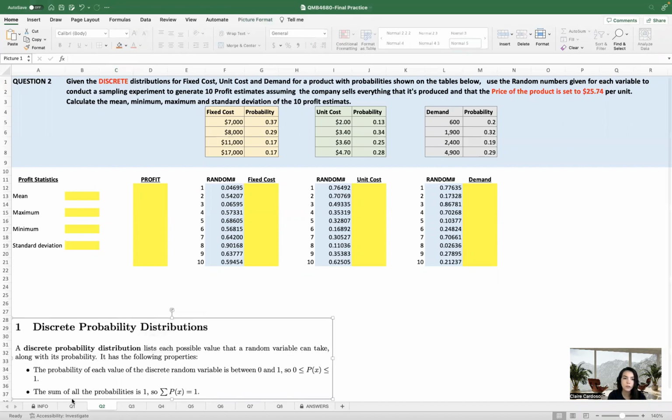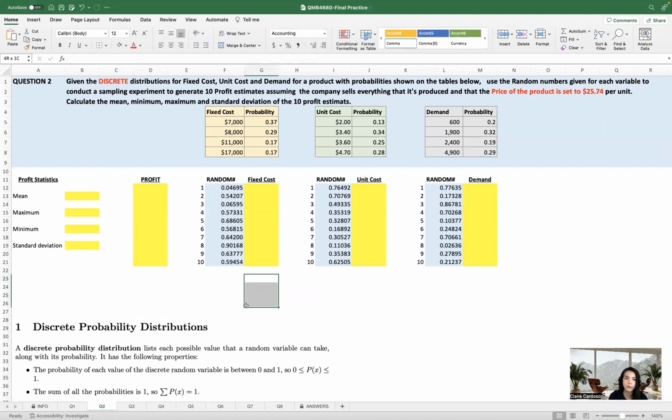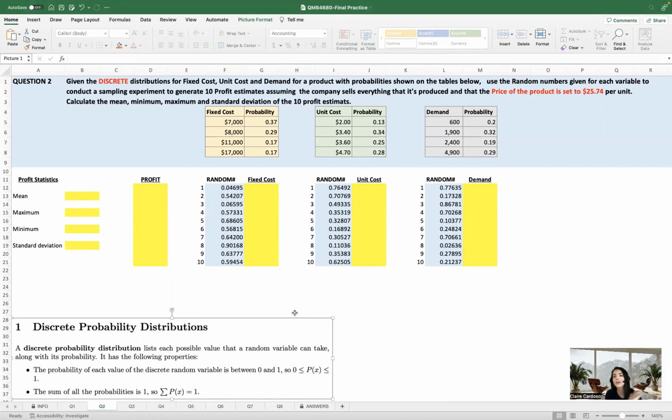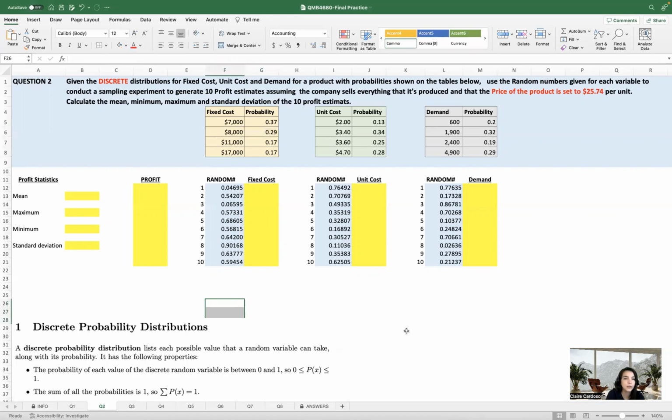The sum of all the probabilities is also going to be 1. So that's very important to remember. And I'm going to show you guys, when we create the boxes here, you know that the sum of all the probabilities needs to be equal to 1. If it's not 1, you know there's something wrong. So it's a good checkpoint for us. We can just go back and see what it is that we missed. And we also have here that the probability of each random variable is between 0 and 1. So just like we have here, we're going to have here.